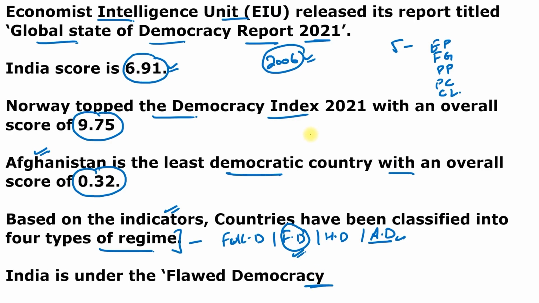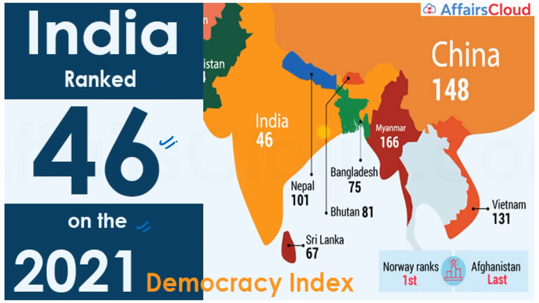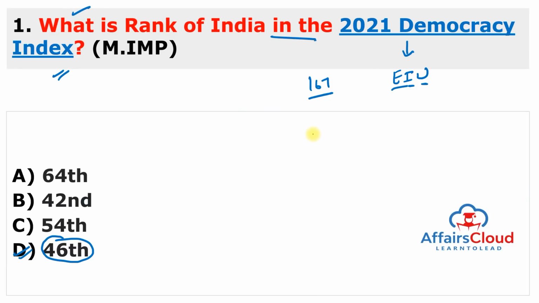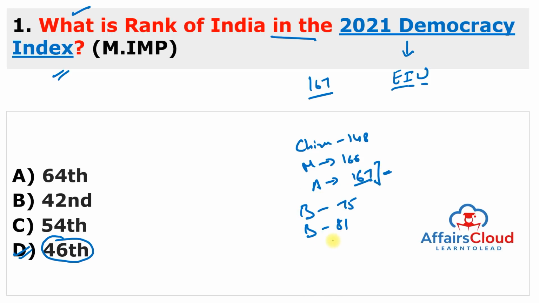So India's score showed a slight improvement due to the repeal of the farm laws, which were introduced in 2020, due to the year-long protest by the farmers. If we are talking about the neighboring countries, then India's rank is the best among the neighboring countries, because China's rank is 148, Myanmar's rank is 166, Afghanistan's rank is 167, this is the last, and Bangladesh is ranked 75th, Bhutan 81, Nepal 101, Pakistan 104, and Sri Lanka 107.